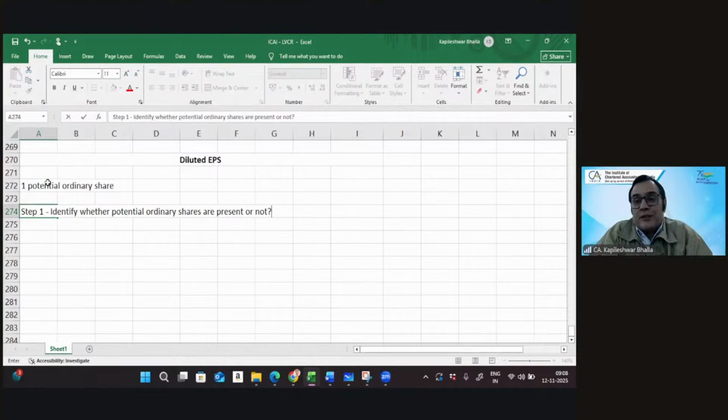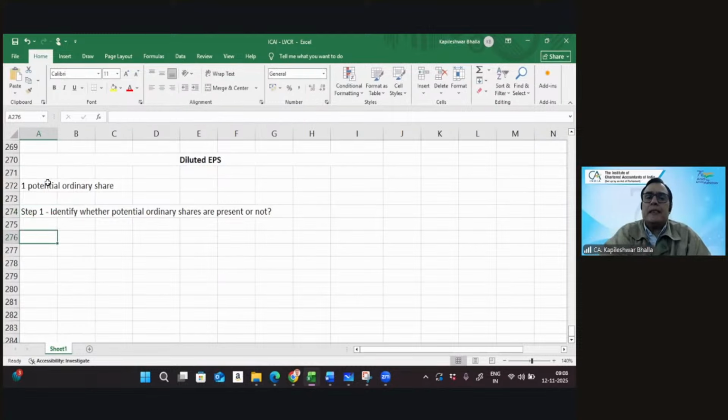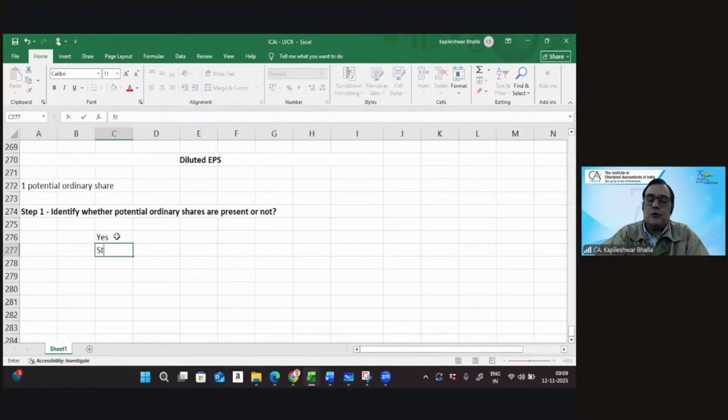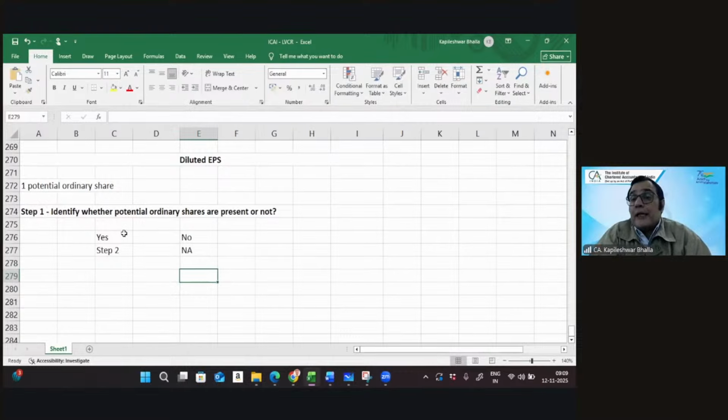I think the most common ones are convertible debentures, convertible preference shares, and in terms of ESOPs, that is options. So you need to identify whether there are potential ordinary shares or not. If yes, then it's time to go to step number two. But if no, the potential ordinary shares are not there, then the concept of diluted EPS is not applicable. In that case, there is no concept of a diluted earning per share.